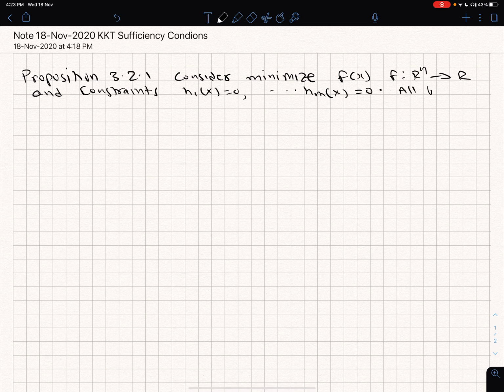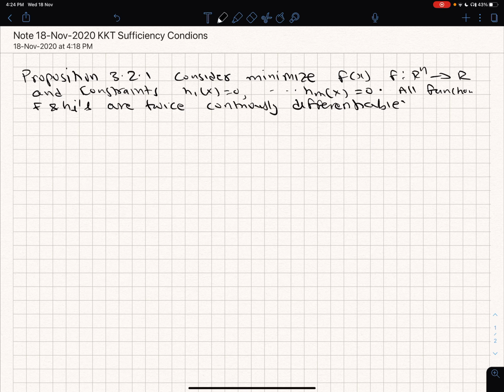All our functions, f and the hi's, are twice continuously differentiable. All right. Now, let x star in Rn satisfy the following.